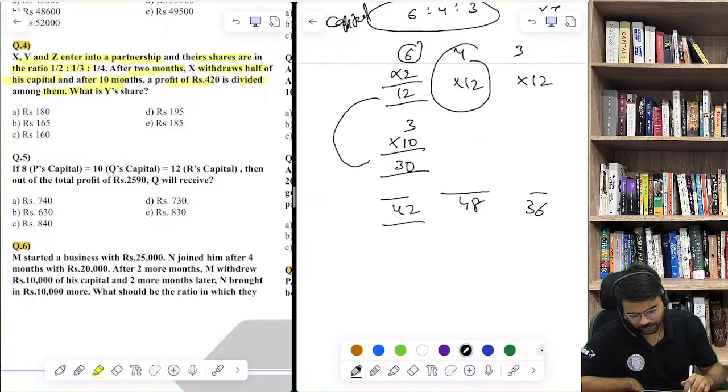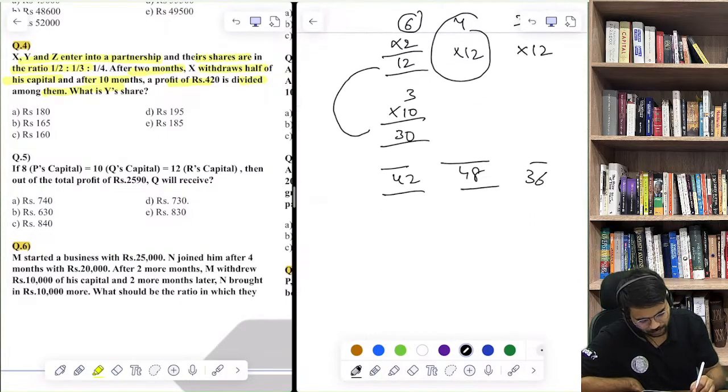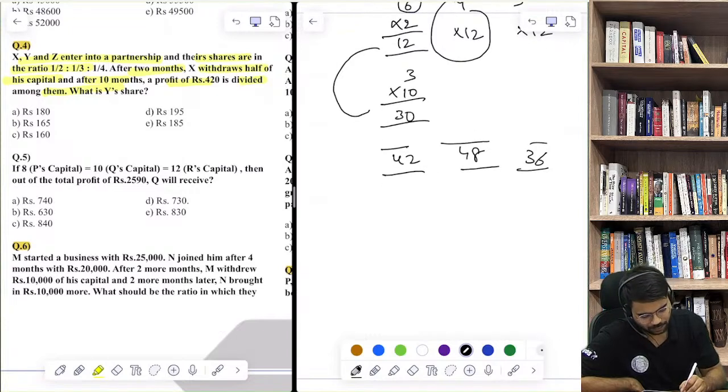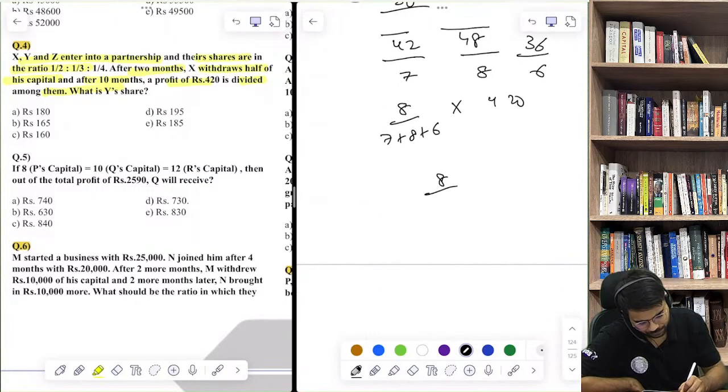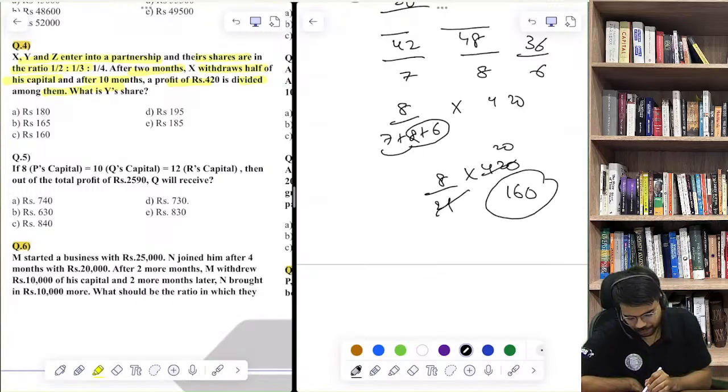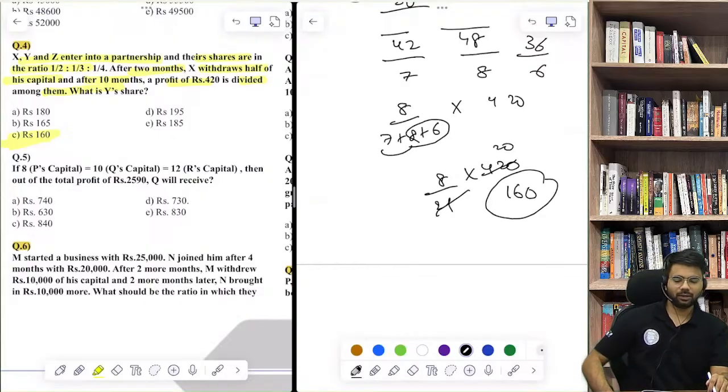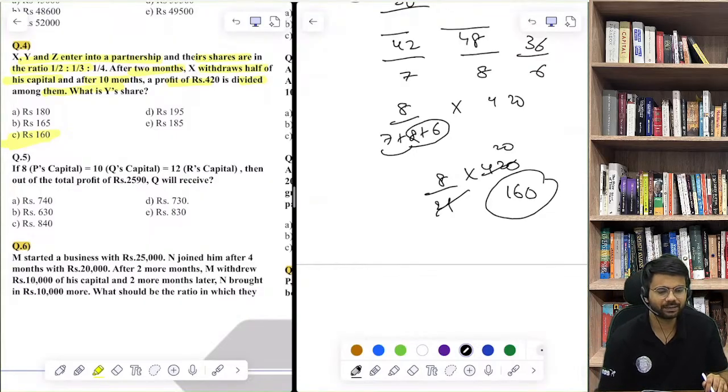Now they are asking you what is the share of Y, total profit. अच्छा इसको थोड़ा simplify भी कर सकते हो, you can divide them by 6 into 7, 6 into 8, 6 into 6. Share of Y पूछा है 8 upon 7 plus 8 plus 6 into 420. This is 8 upon 21 into 420, this is 20, so 160, option number C is the share of Y. Yes everyone, समझ में आ रहा है?